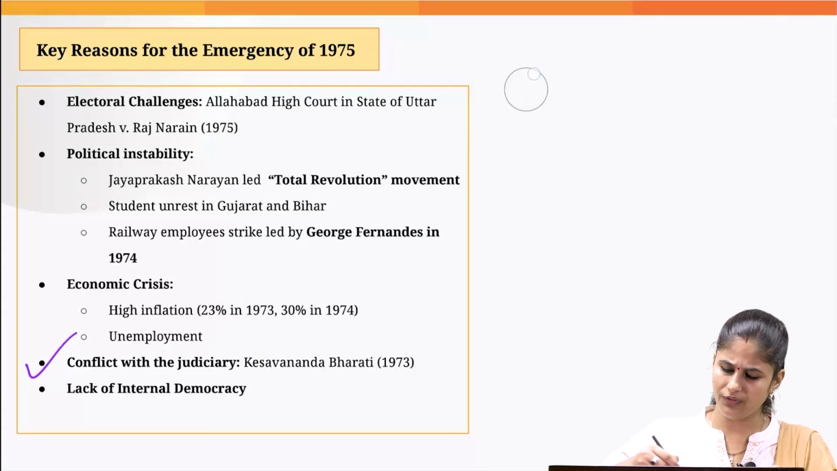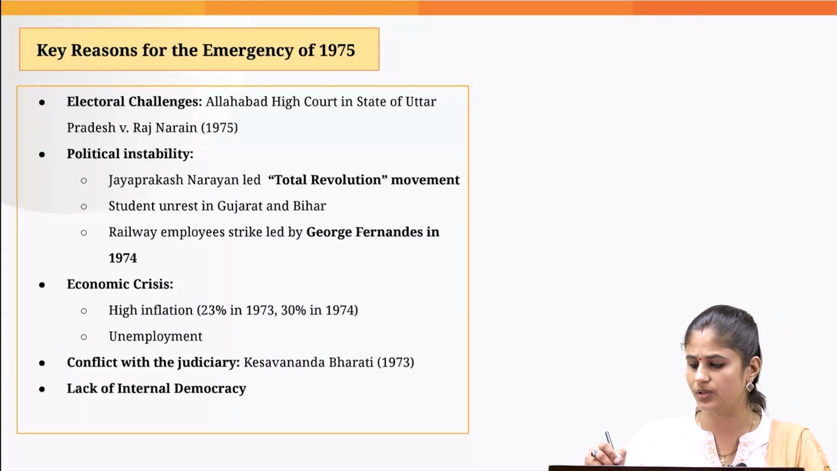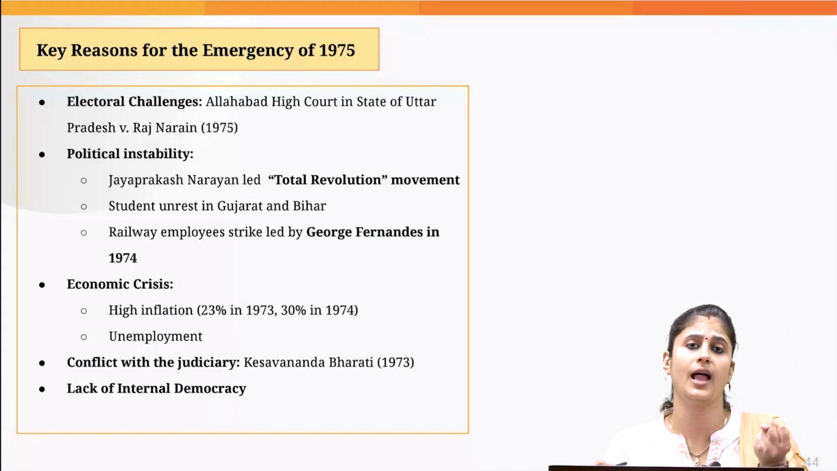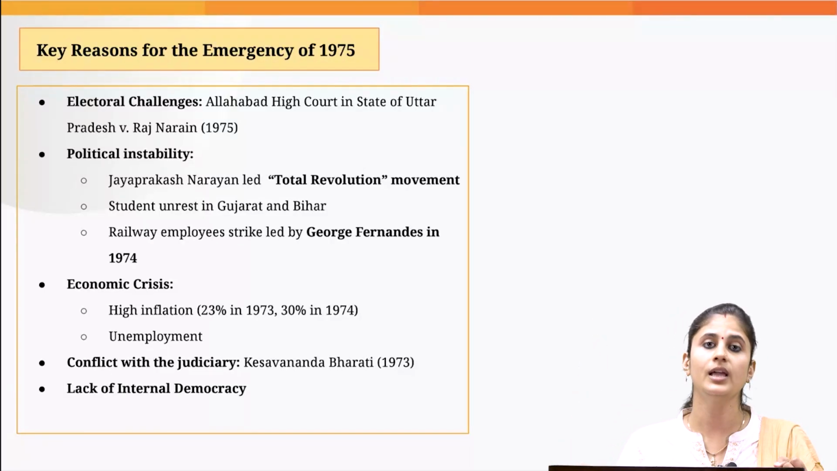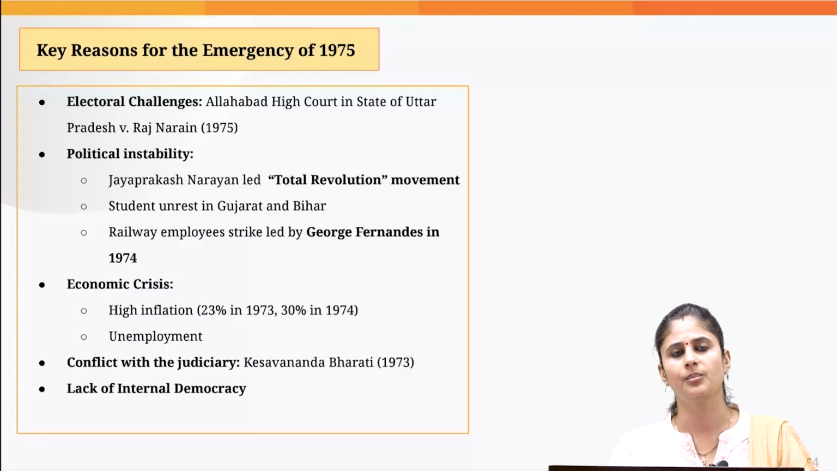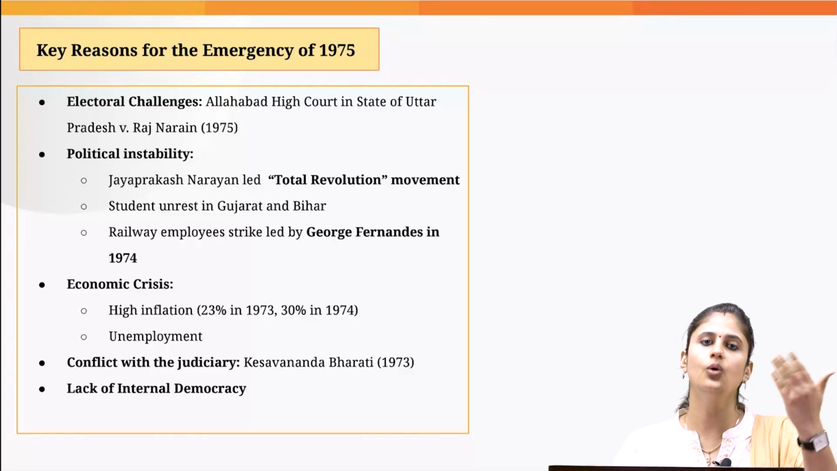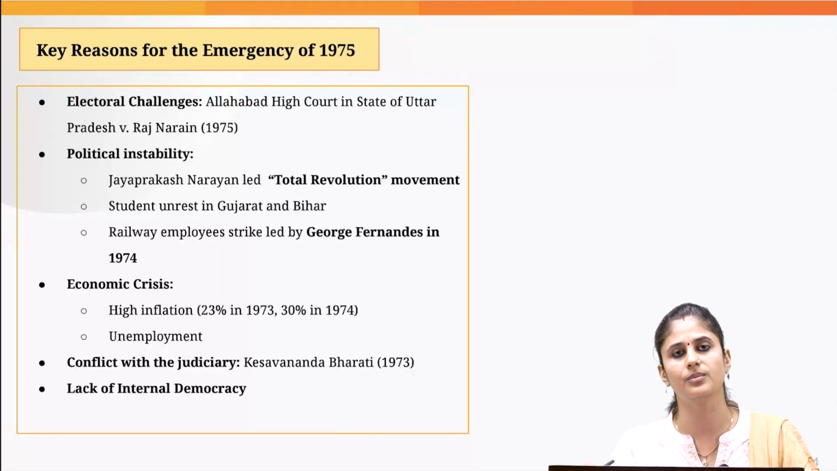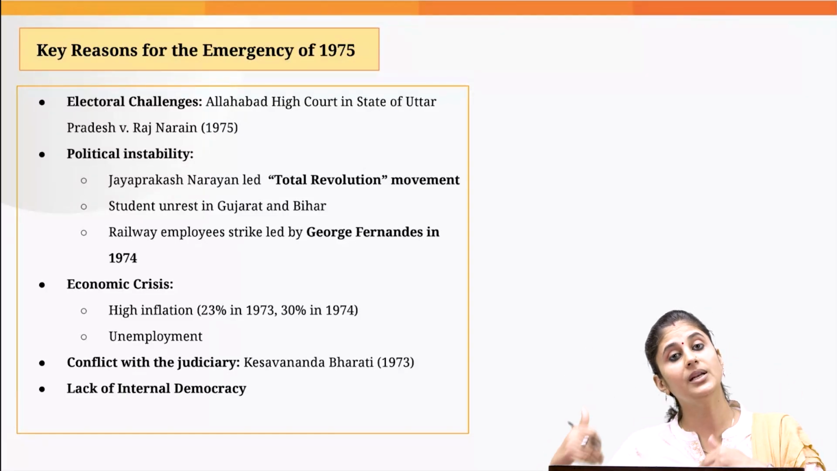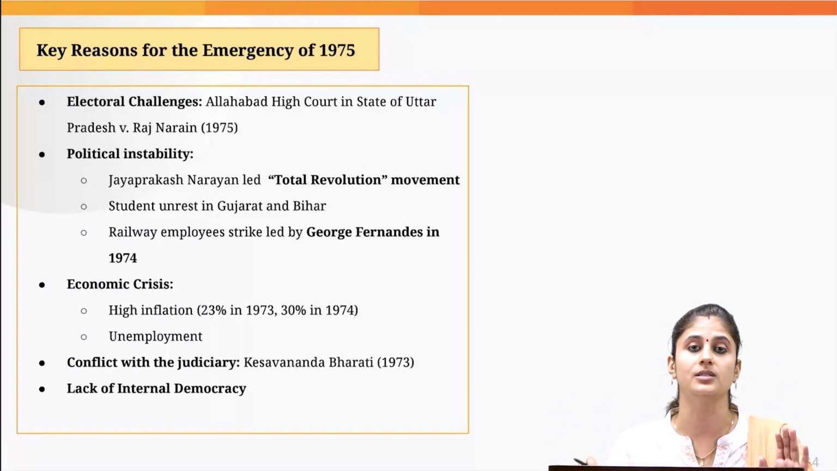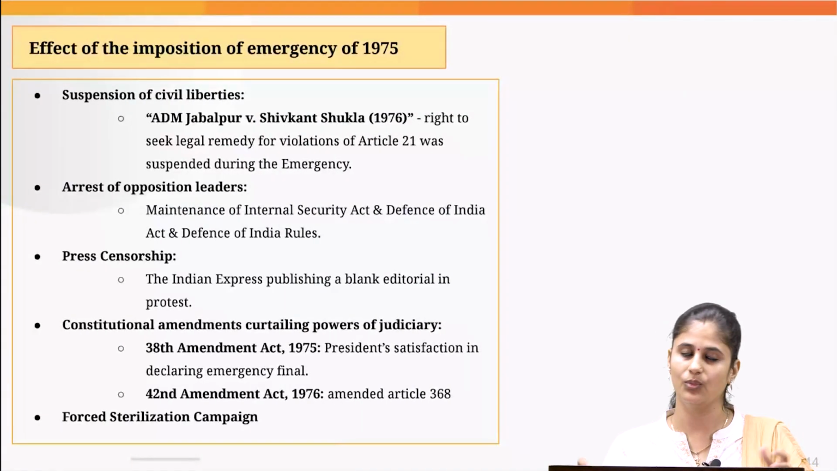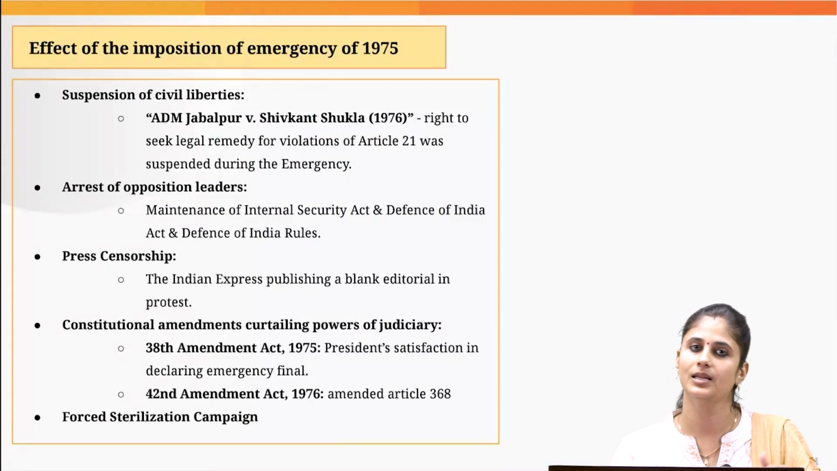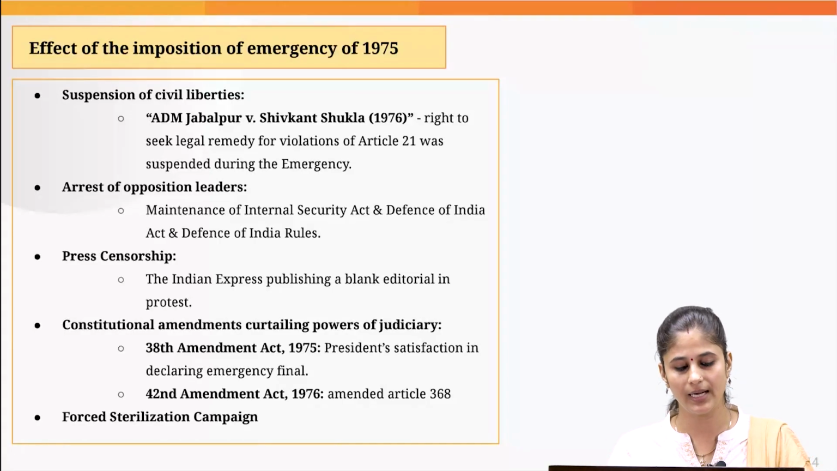Then there was lack of internal democracy. Why? Because there was huge concentration of powers in the hands of then Honorable Prime Minister Indira Gandhi. Okay, we can understand this by the mere fact that she alone advised the president with regard to the proclamation of national emergency. Her cabinet ministers got to know only when the national emergency was proclaimed. So there was huge concentration of power, and this was abused. More powers come with more responsibility, but that responsibility was not upheld at that time.